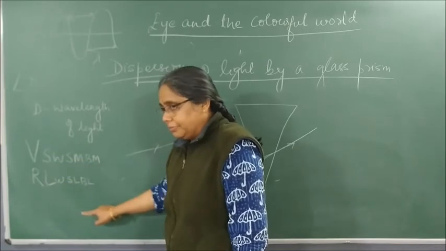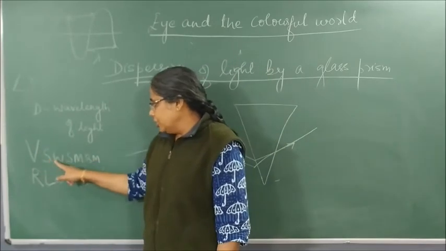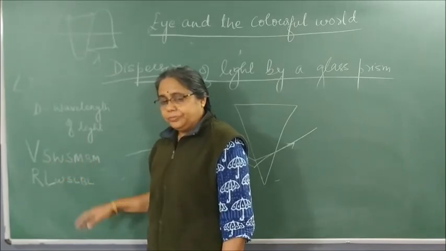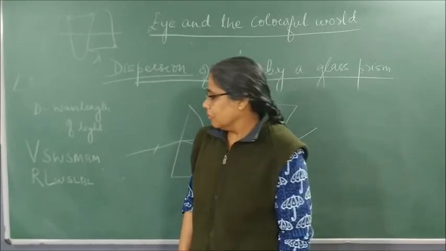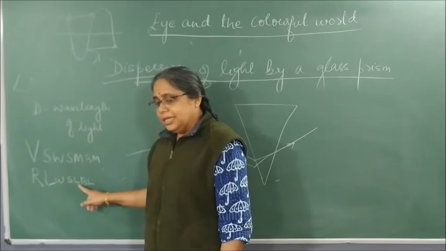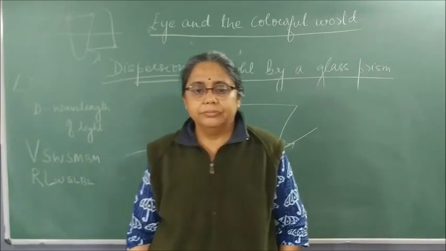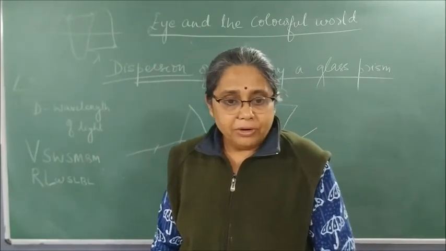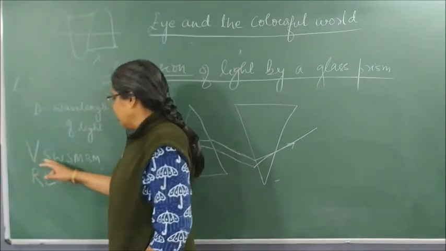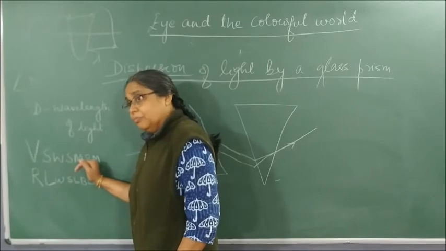What does it mean? Violet has the shortest wavelength, scatters most and bends the most.